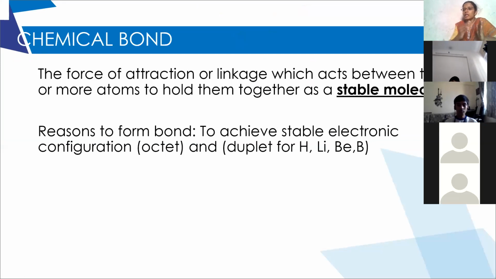So when it combines with another atom, the first thing you have to remember is why an atom combines with other atoms. We all know the simple compound, table salt, NaCl, sodium chloride. Why does sodium combine with chlorine to form a molecule called sodium chloride? The reason is that both sodium and chlorine as individual atoms are unstable because they don't have a complete octet.